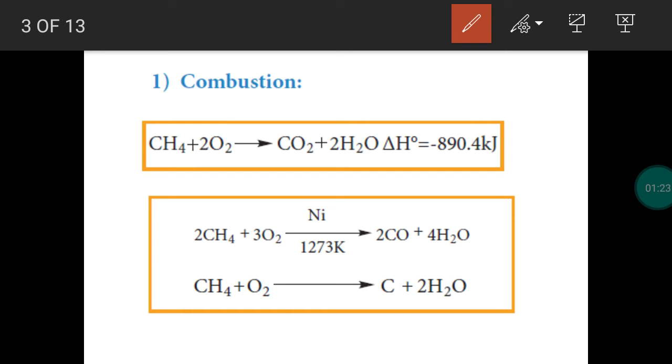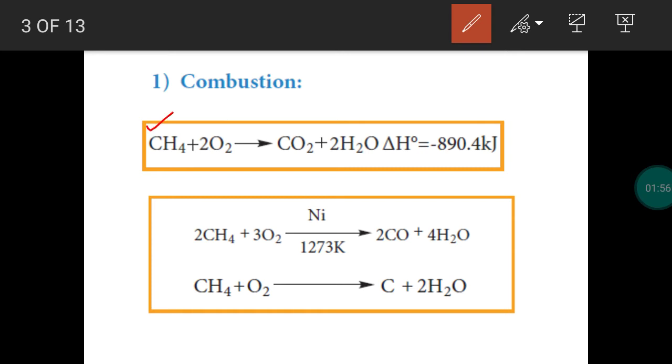In our day-to-day life, we use many fuels. They are nothing but alkanes, because of combustion reactions. In a combustion reaction, they provide more energy. During this combustion reaction, how much oxygen is supplied will decide the product. If a sufficient quantity of oxygen is provided during the combustion reaction, it will give you carbon dioxide. If insufficient oxygen is provided, we will get carbon monoxide with water.